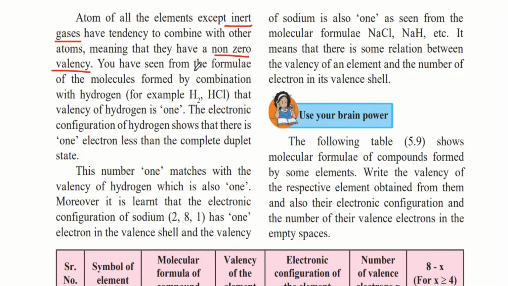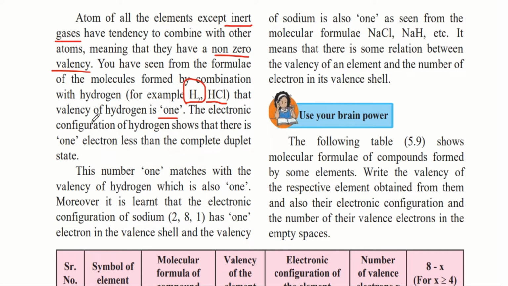atoms. You have seen the formulae of molecules formed by combination with hydrogen, for example H2, that is 2 hydrogen atoms together, and HCl, that is hydrochloric acid, in which there is one atom of hydrogen combined with one atom of chlorine. Here the valency of hydrogen is 1 because hydrogen is combining with one other atom.